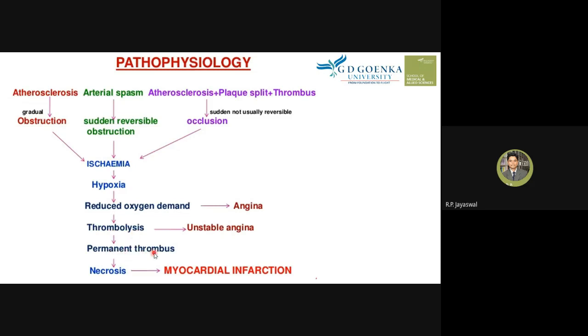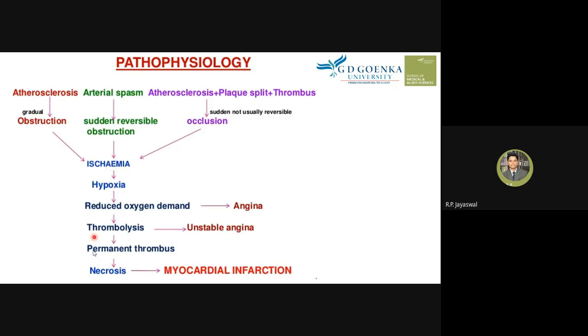The permanent thrombus leads to necrosis of the tissue, because there is no oxygen supply, there is no nutrient supply, and there is cell death, and cell death results in the necrosis process, which we call myocardial infarction, right?